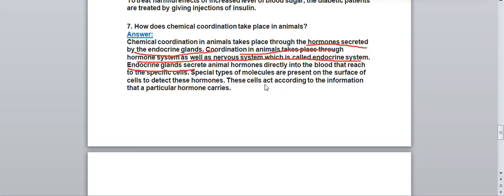After that what will the cells do? They will act according to the information that a particular hormone carries. So control and chemical coordination take place in animals with the help of hormones, and they are secreted by which gland? They are secreted by the endocrine glands. Like this you have to write this answer.